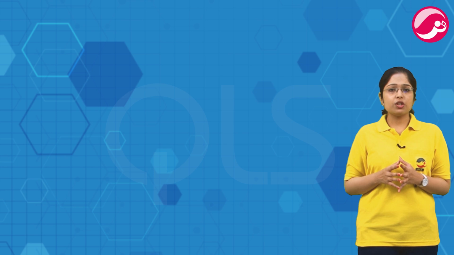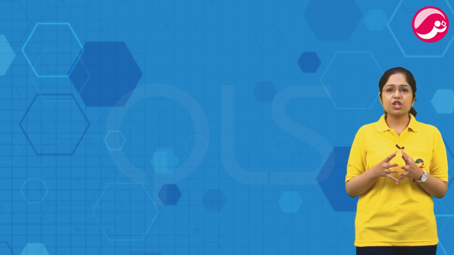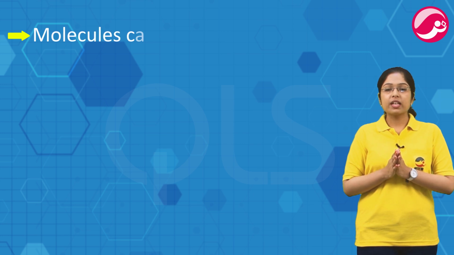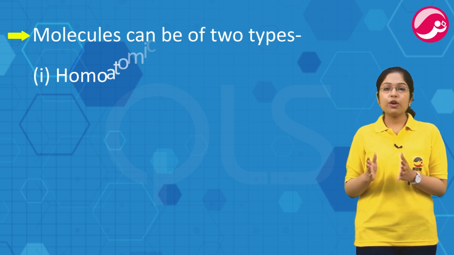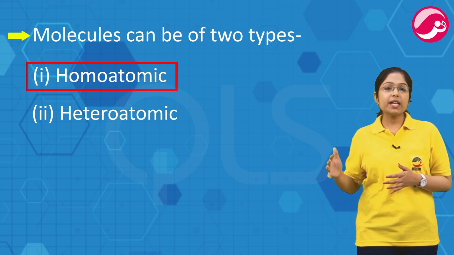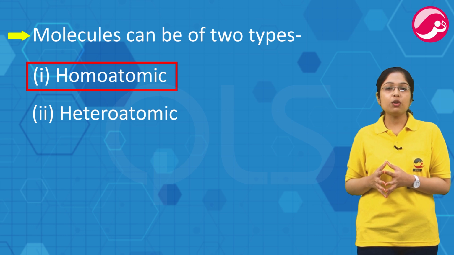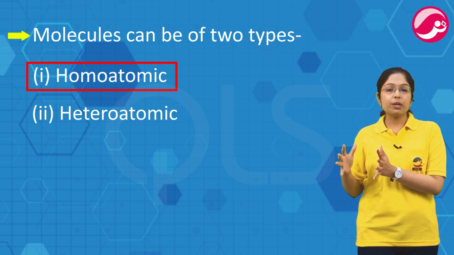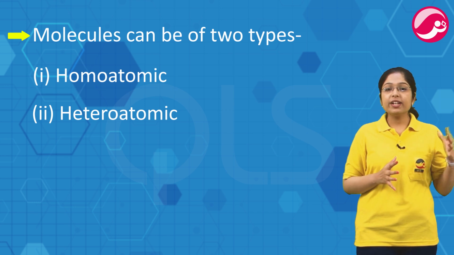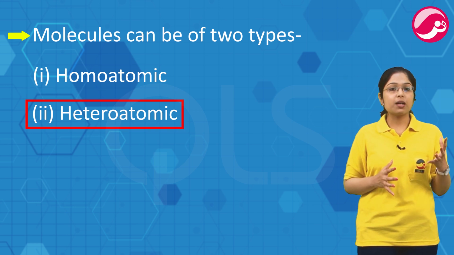Remember the fifth postulate of Dalton? Atoms combine in a ratio of small whole numbers to form compounds. Molecules can be of two types, homoatomic and heteroatomic. Homoatomic molecules में same type के atoms combine होते हैं to form a molecule of an element. Homoatomic molecules means element के molecules. But जब different type के atoms combine होते हैं, they form a compound, a heteroatomic molecule.